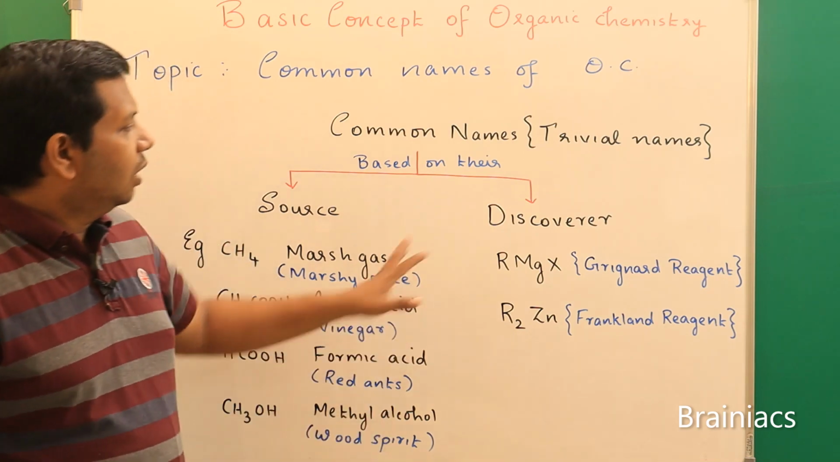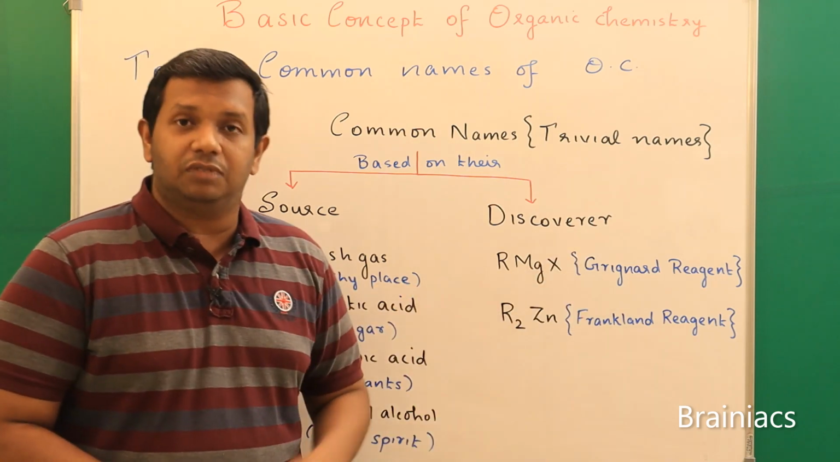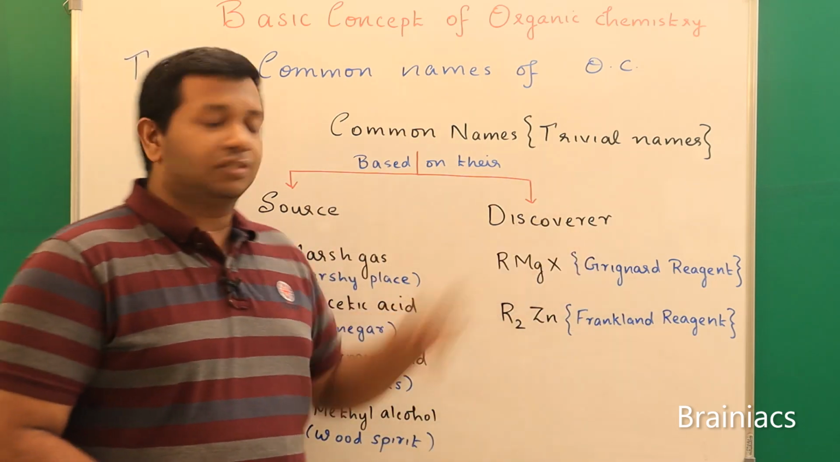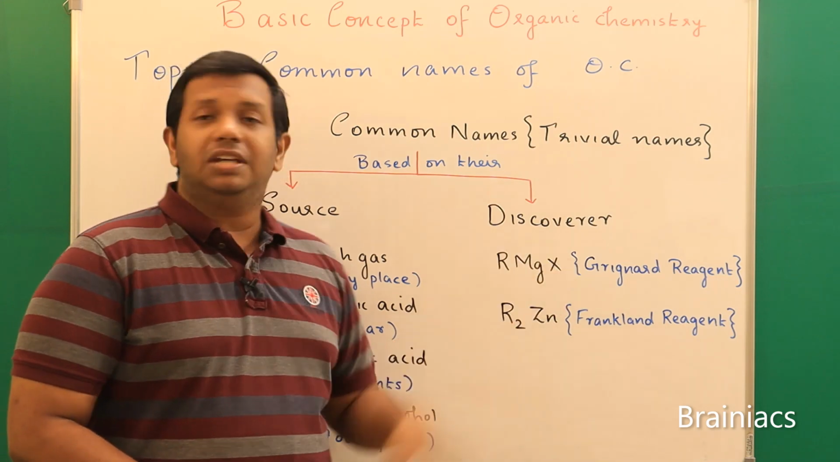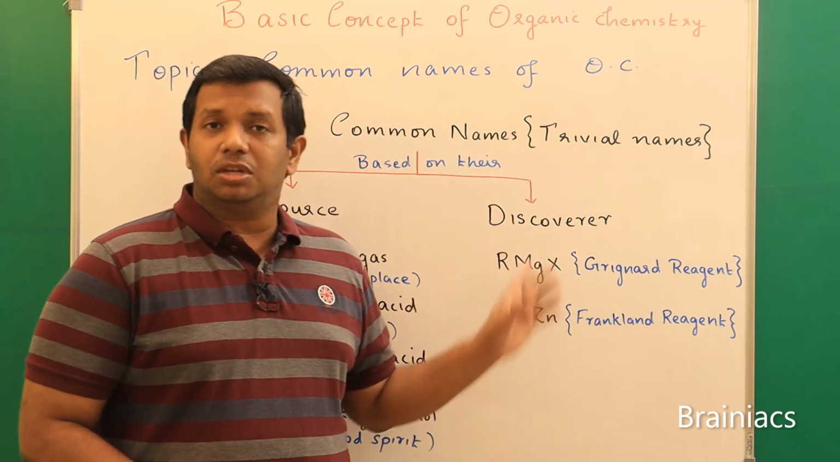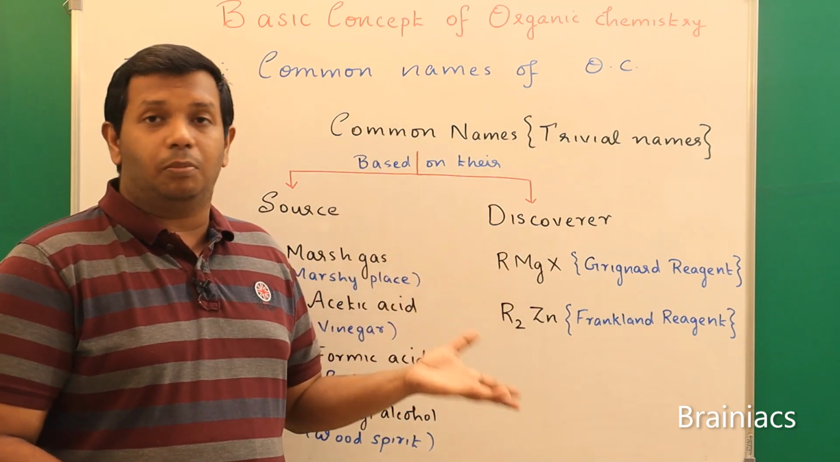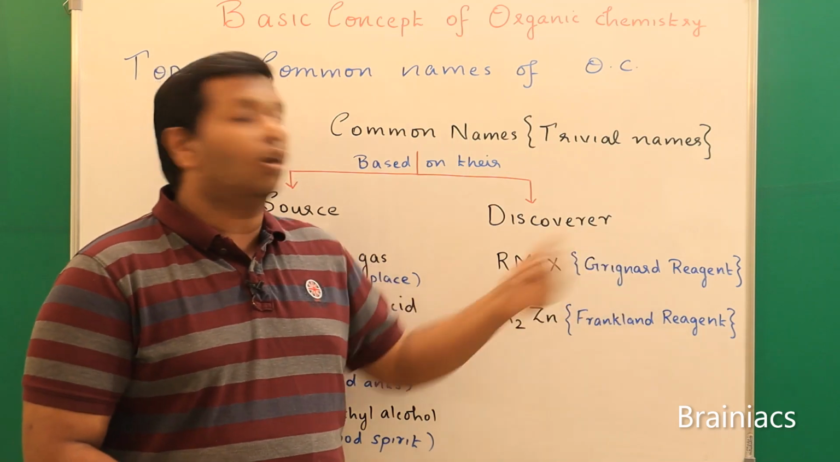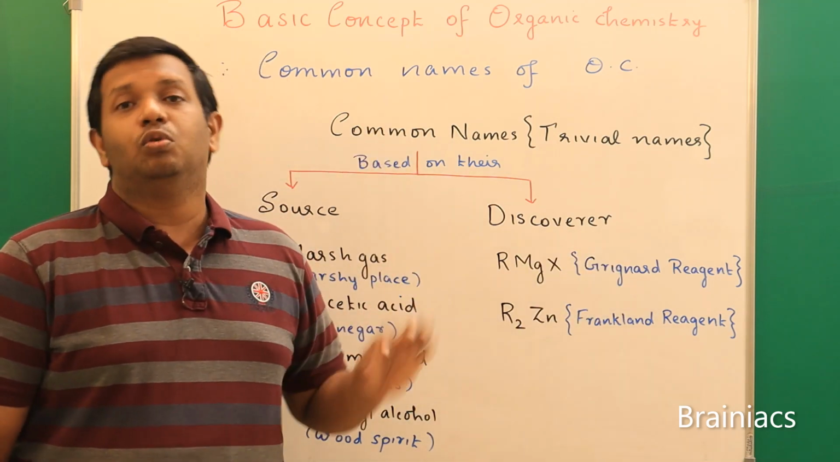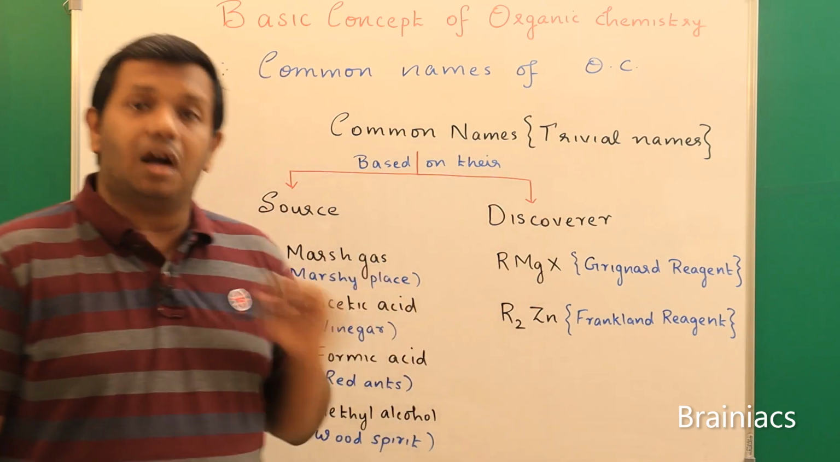Now coming to the discoverer. Here I have mentioned two important reagents which are named based on the discoverer. The first one is RMgX. R stands for any alkyl group, Mg is magnesium, and X is a halogen. RMgX is a very important organic compound, and it is known by the discoverer who discovered it, Grignard. That's why the reagent is known as Grignard reagent.